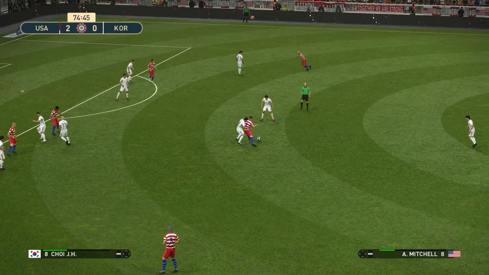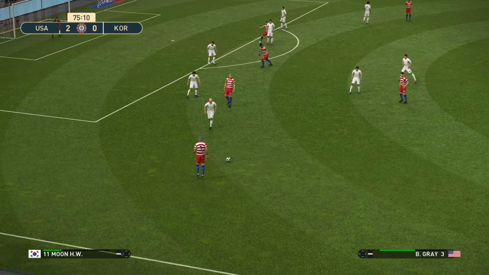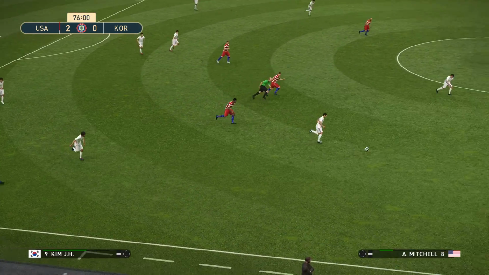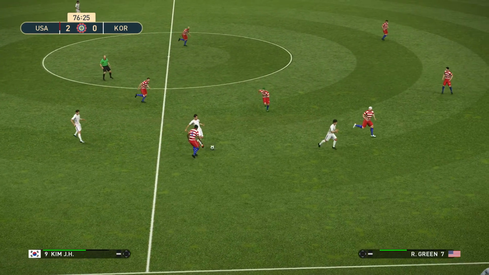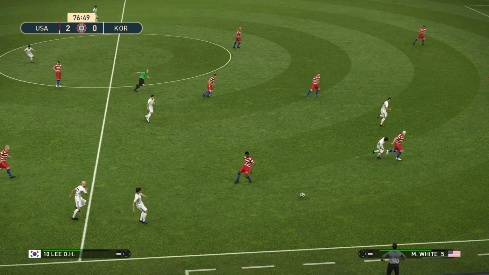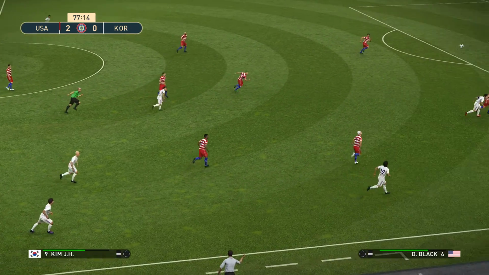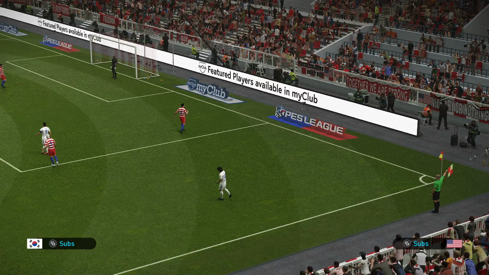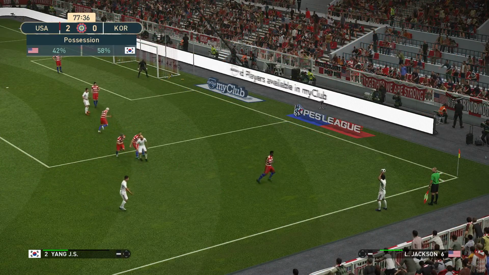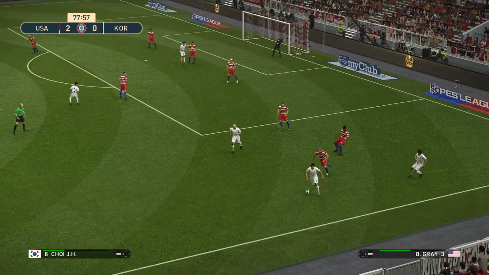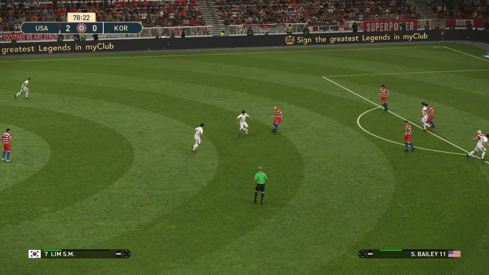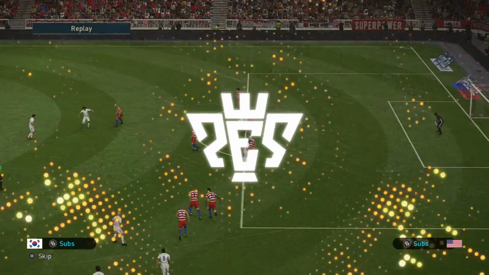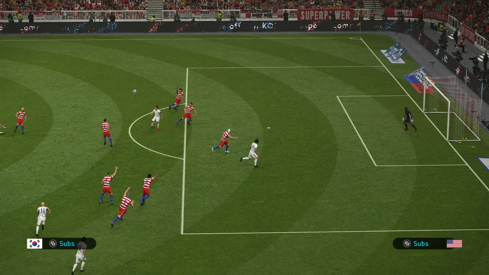Here's Mitchell. Gray. Now here's Yang. Yang plays it up. And it's knocked out by Black. Throw in to South Korea. Time is beginning to run out for them. And they need 2 goals. And quite honestly, they haven't looked like scoring this game. They've been very poor up front. And there's the whistle for offside. Lee was in an offside position when the ball was played.